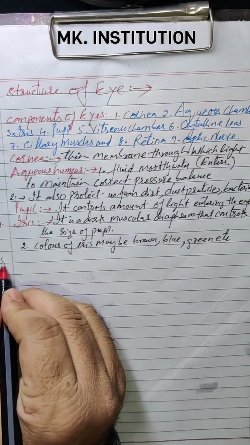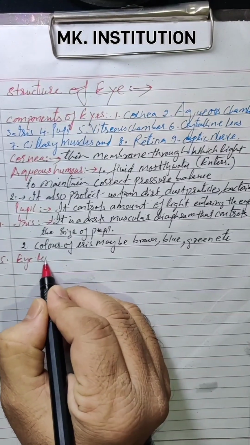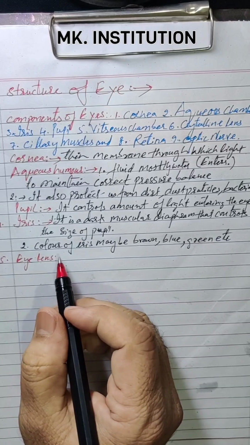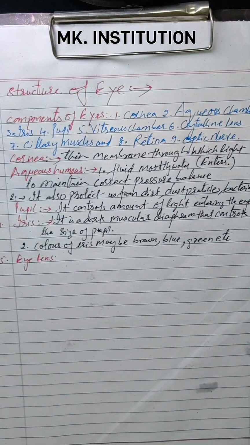Then the next is the eye lens, nothing but the crystalline lens, otherwise said to be the eye lens. Now, what is the work of the eye lens?